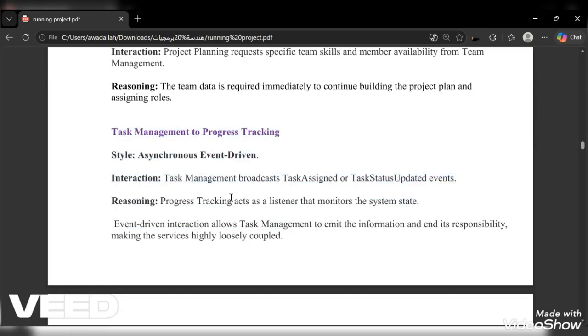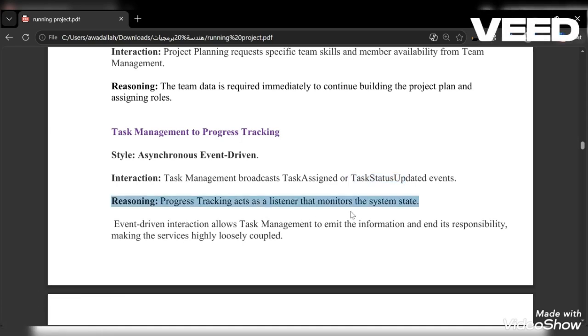Let's say task management broadcasts task assigned or task status updated. For example, task status updated. Any service that is interested in this event will listen and react. The sender doesn't care who's listening.